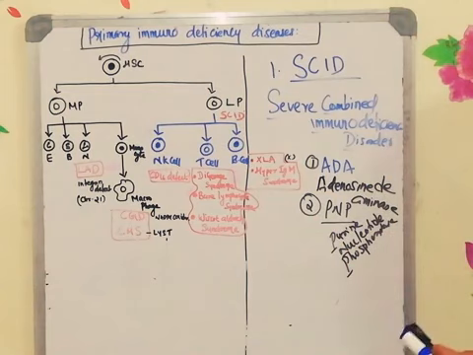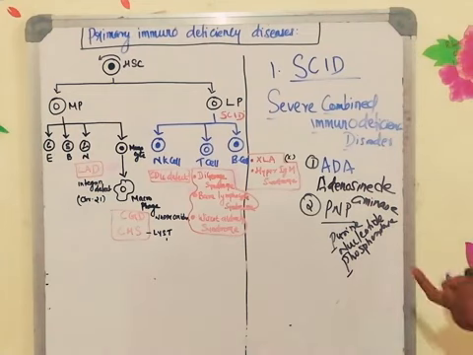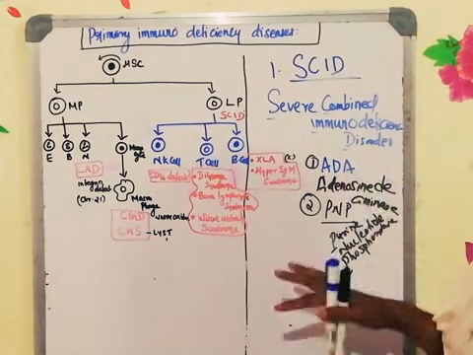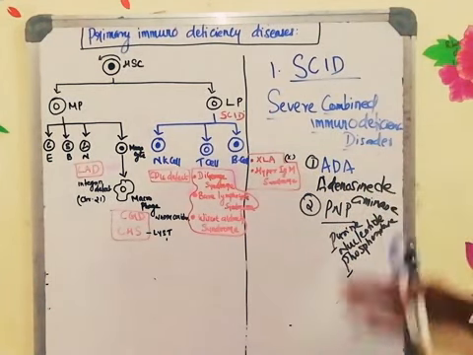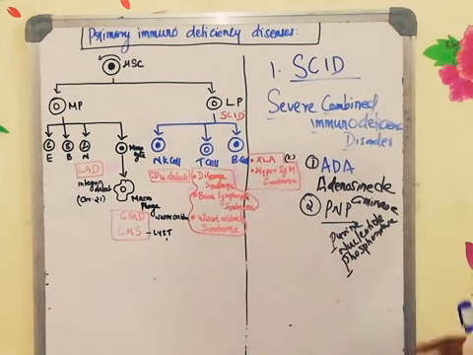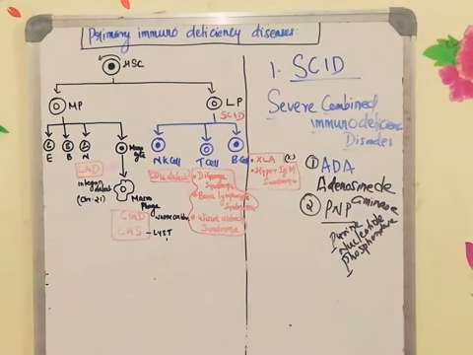Both the enzymes play a vital role in the removal of metabolites of DNA breakdown. Accumulation of this byproduct will lead to a toxic effect in the cell, especially to the lymphocyte, thereby the conversion won't happen. Whenever this conversion won't happen, they will be prone to different types of diseases. So this is one of the major disorders coming under severe combined immunodeficiency disorder. They will be prone to all the various diseases because their lymphocytes are not formed properly. So they cannot survive for a longer time.